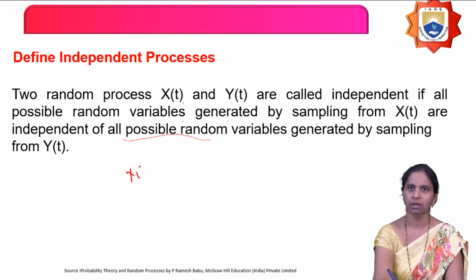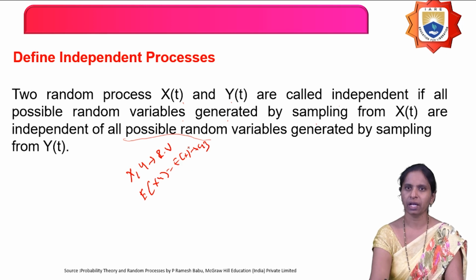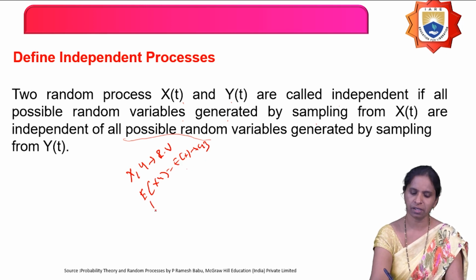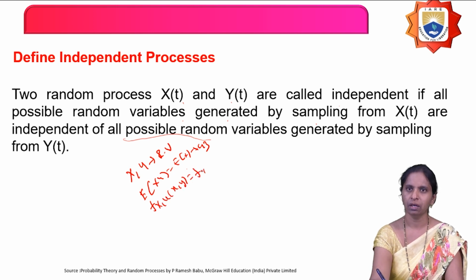How can you say that two random variables x and y are independent? If u of xy is equal to what? U of x into u of y, then you can say that the two random variables are independent. Or else you can say that fxy of x comma y is equal to what? Fx of x into fy of y.